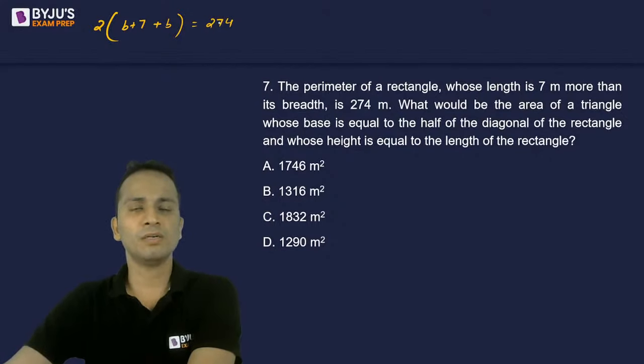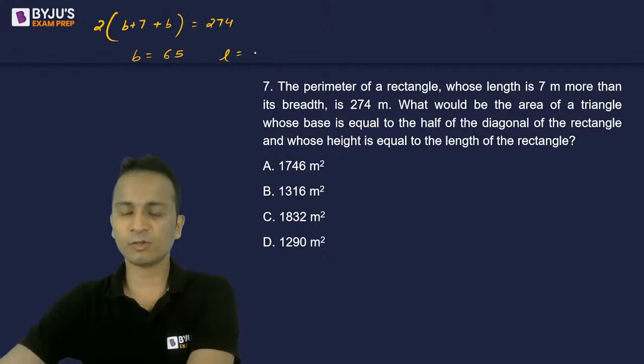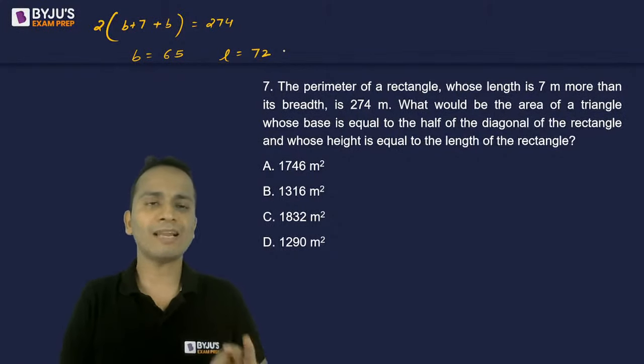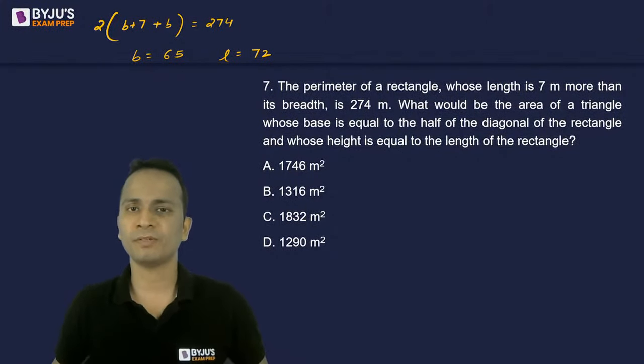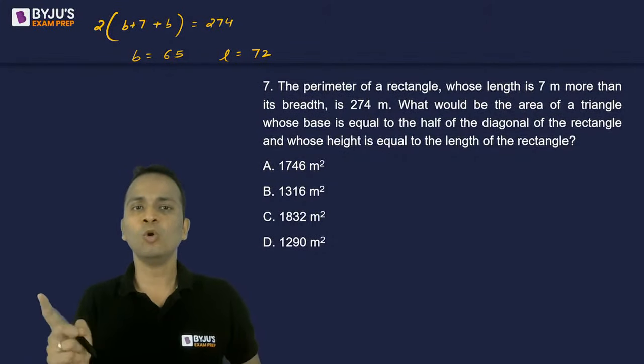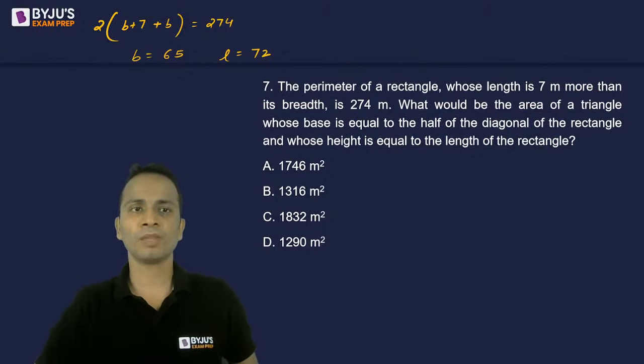4B plus 14 equals 274, so 4B is 260, and B comes out to be 65. And I can say that length, since it will be 7 more than the breadth, will be equal to 72. Okay. The first step is calculation of length and breadth. Right. Now there is another triangle in reference whose base is equal to half the diagonal of this rectangle.